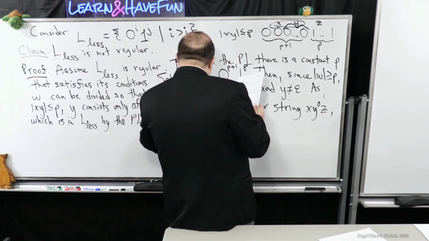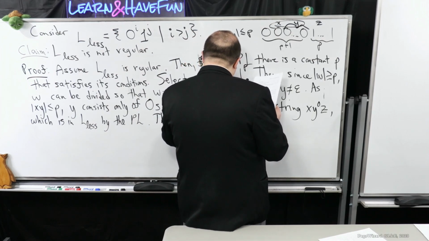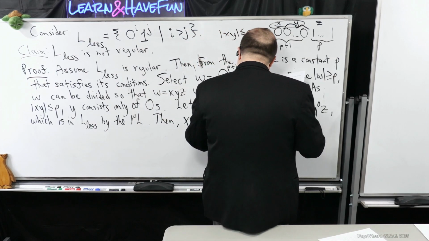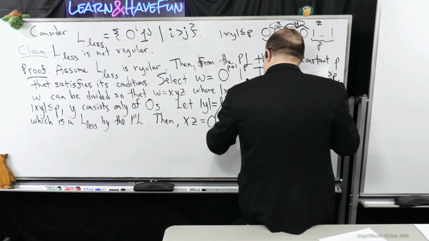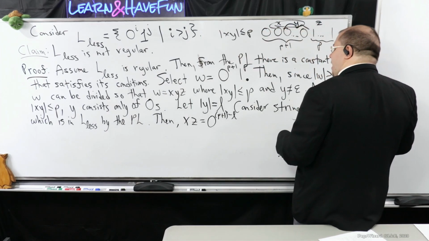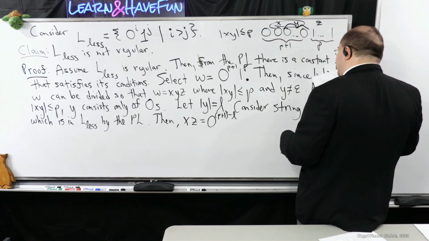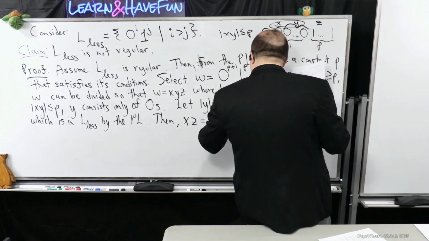Then xz is equal to 0 to the p plus 1 minus L, right? Because I took away L of those symbols. Then I have 1 to the p.